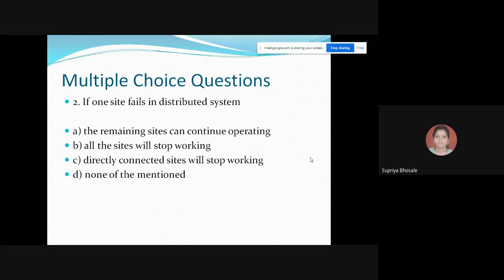Next one. If one site fails in distributed system, what will happen? The remaining sites can continue operating, all the sites will stop working, directly connected sites will stop working, and none of the mentioned.